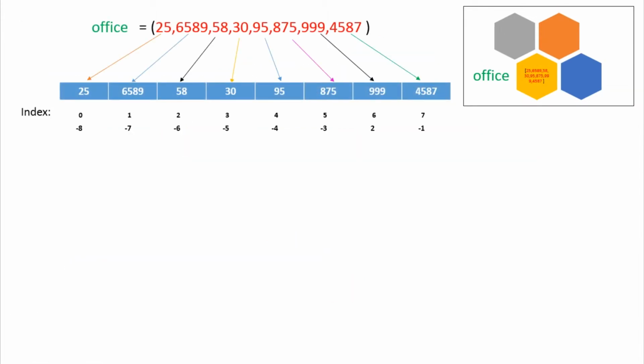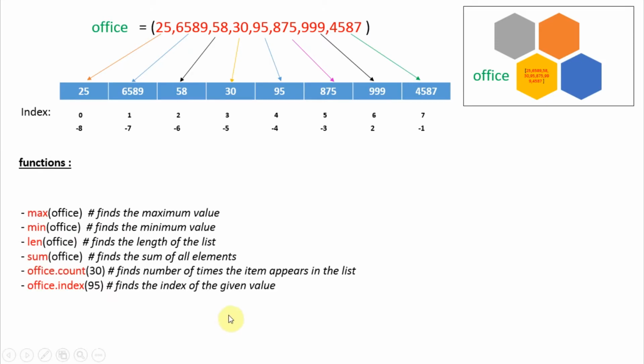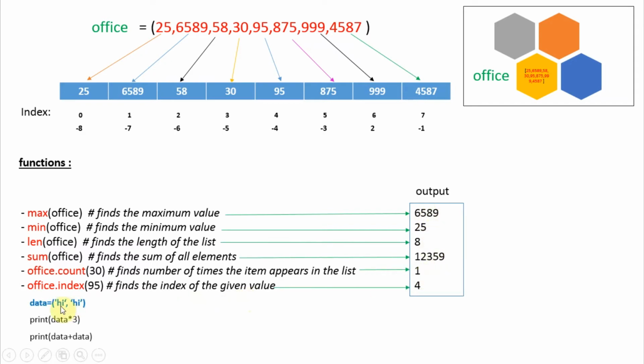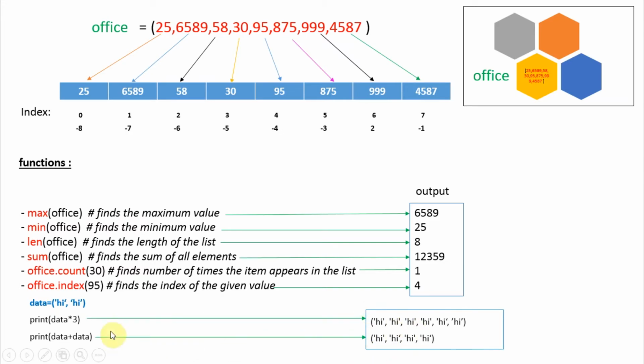So guys, as a tuple is immutable, we cannot do any modification after creation of a tuple. But there are some operations we can do. These can be max, which finds the maximum value, min, which finds the minimum value, length, which gives the length of the tuple, and so on. You can see these are the outputs. Here we have created another tuple, data, and it has two items, hi and hi. When we do data times 3, it will create another tuple with the value of data repeated 3 times, just like this. And if you do data plus data, you get this value.